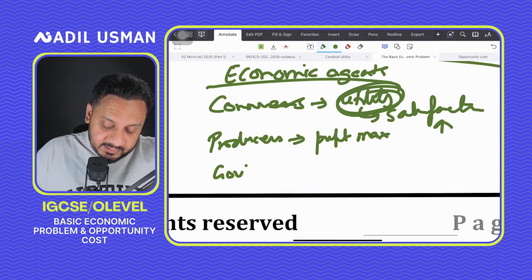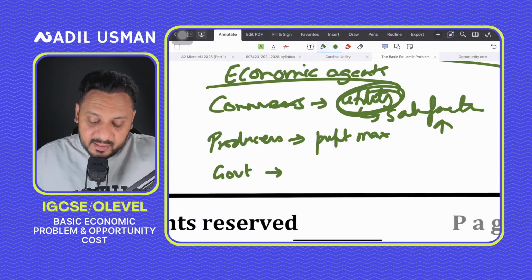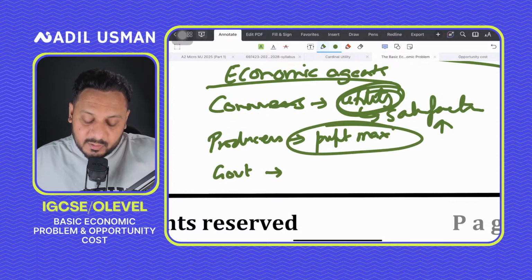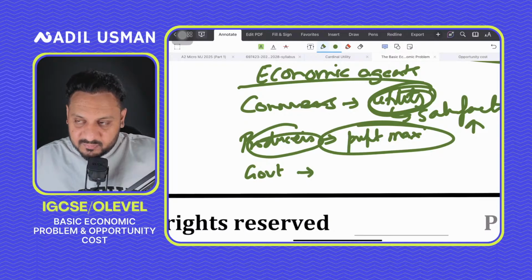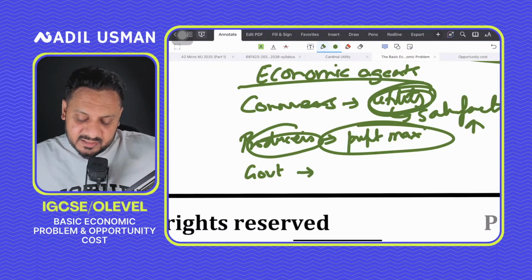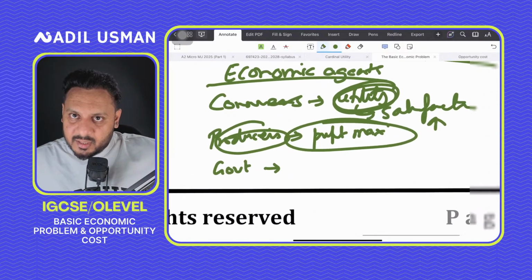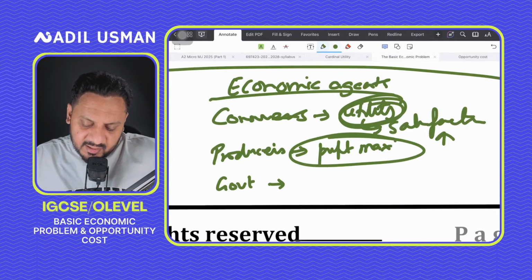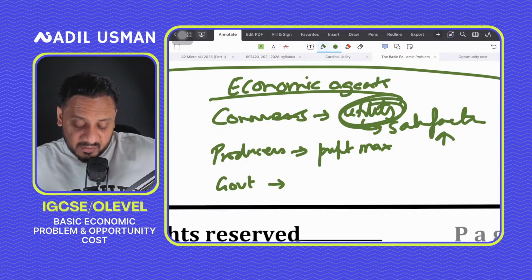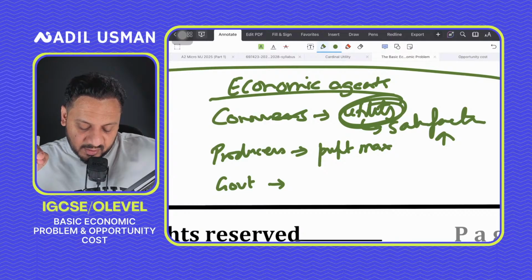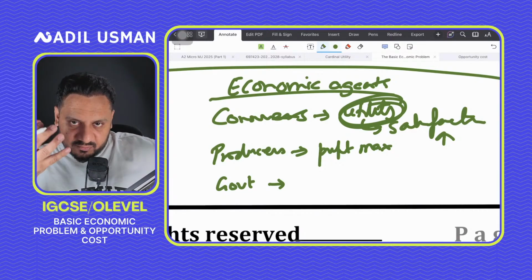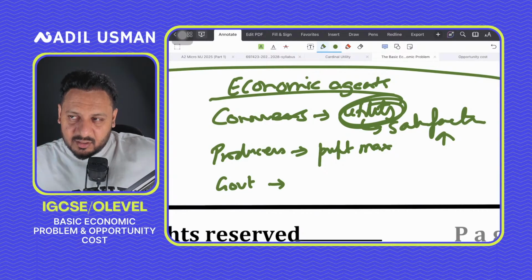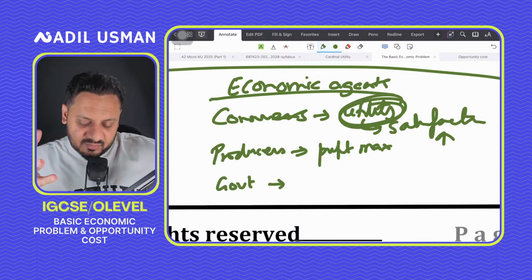One could argue that producers have a selfish motive in terms of making money, but there's nothing wrong in making money. There's no harm, unless that money making is at the expense of harmful environmental activity or it's somehow harming welfare, then you could argue. But this is again a good past paper question. It comes in 8 markers as well, about the pros and cons of profit motive as an objective, which we will study in economic systems.